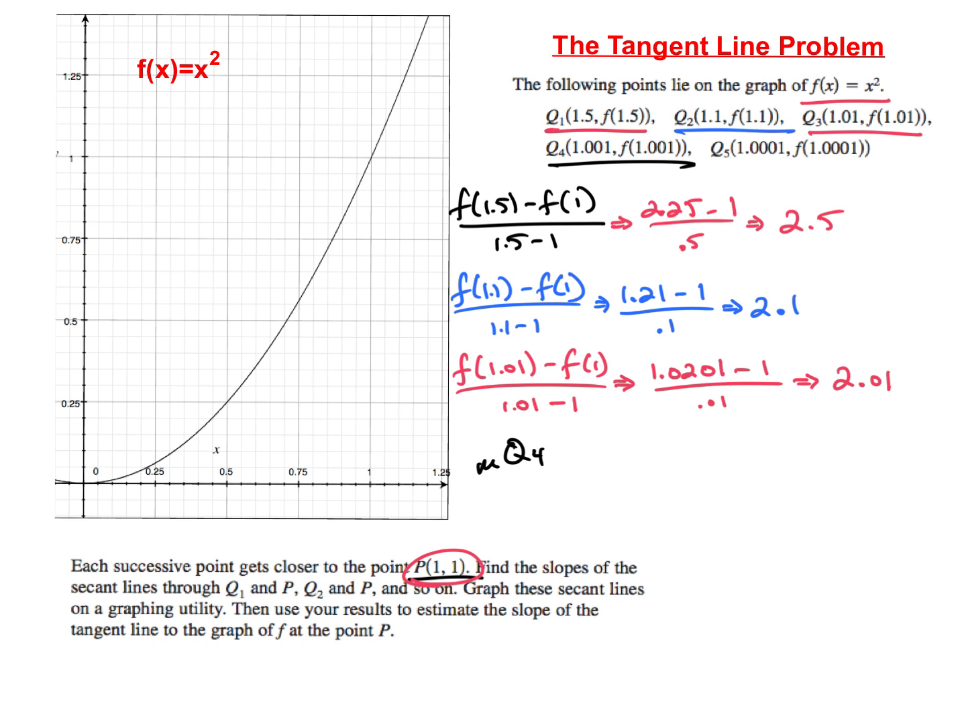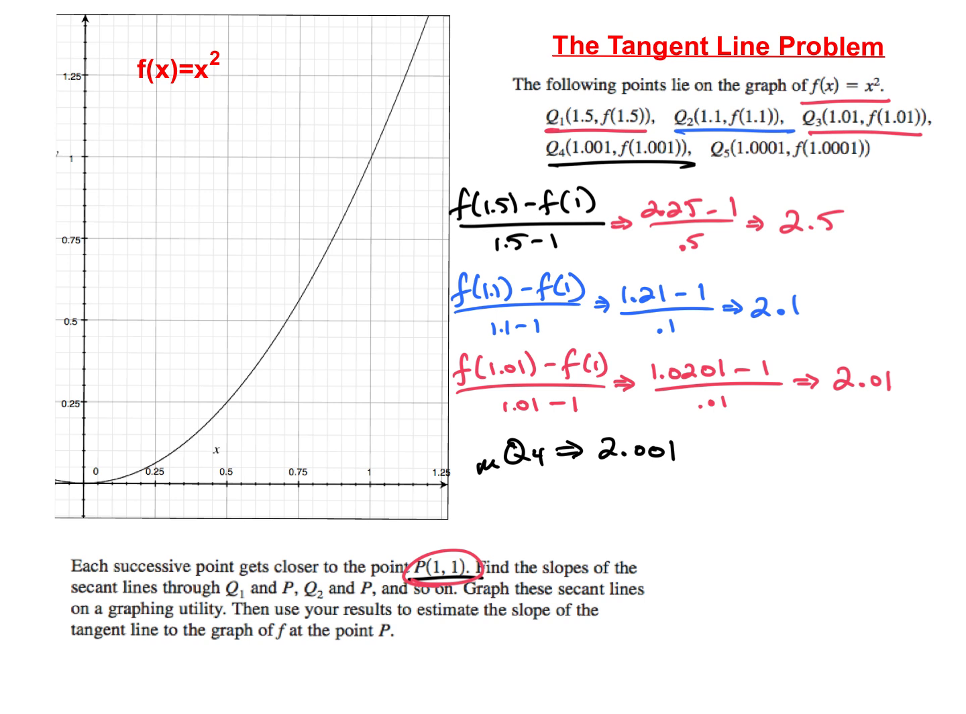I think it's just 2. It's not just 2. 2.001. Oh, I thought we were estimating. Sorry. Because if I did 1.001 squared, I would actually have 1.002001. It's a lovely pattern when you actually square those things. But my slope is going to be 2.001.